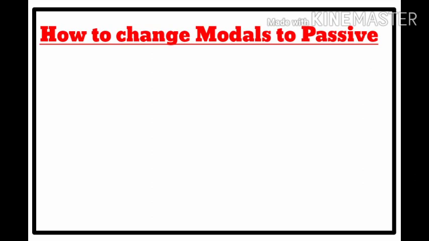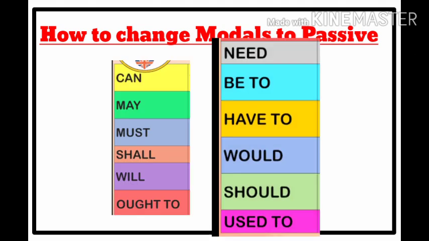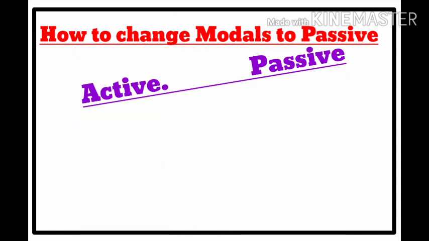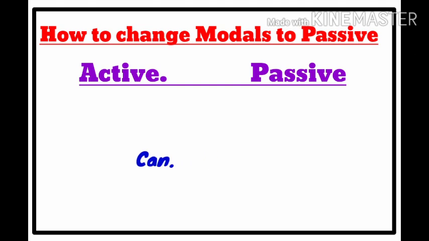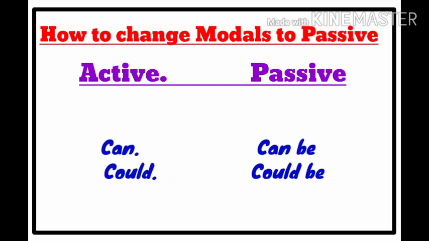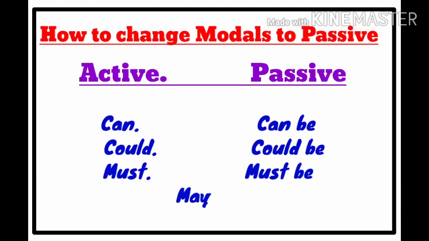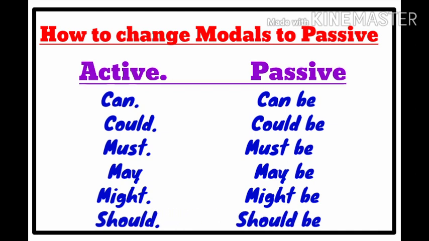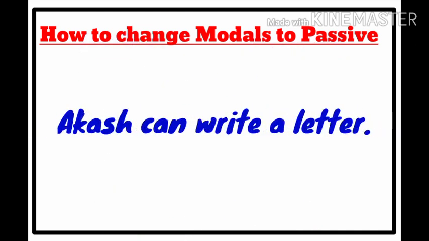Dear students, now let us see how to change modals to passive forms. Modal verbs, as you know, are can, could, may, might, shall, should, must. All these words are called modal auxiliaries. So it is very simple to change these modals to passive forms. If it is can, it changes to can be. Could means could be. Must means must be. May means may be. Might means might be. Should means should be.